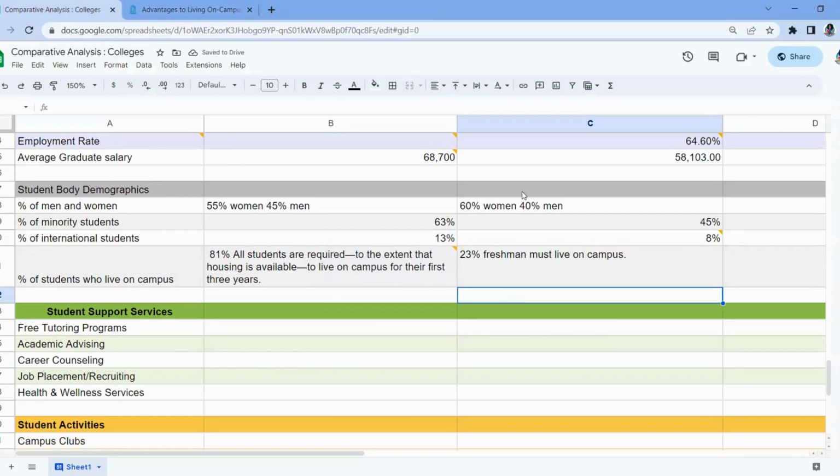but I do have a pretty good high-level comparison of the demographics of both of my dream schools. I know for my second dream school, 60% of the student body is actually women, 45% identify as students of color, about 8% are international students, and 23% of students live on campus, and the majority of those students are probably the freshmen that have to live on campus.